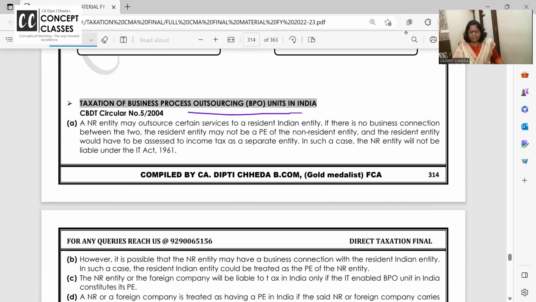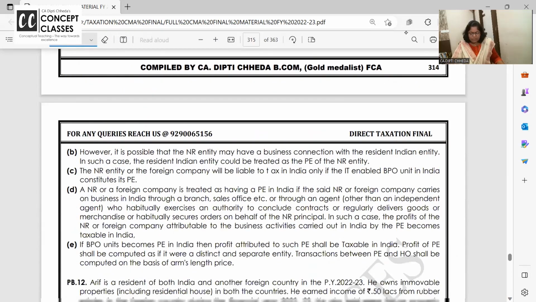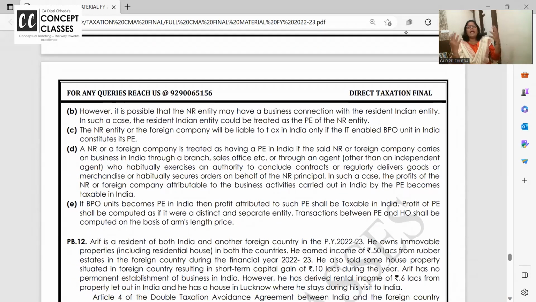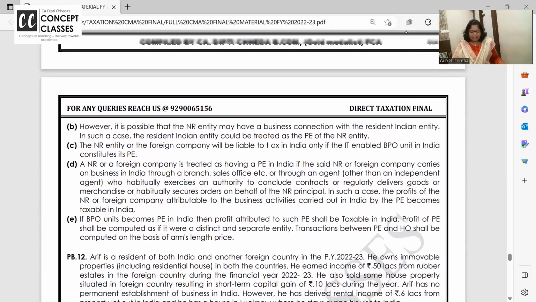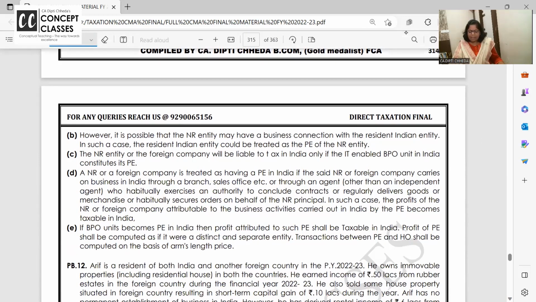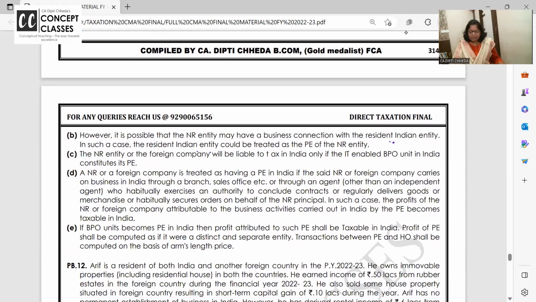Okay. So this is one thing. Same with business process outsourcing. BPOs also, if they have a connection with India, if they have a PE in India, then only they will pay the tax. It is possible that a non-resident may have a business connection in India. In such a case, the resident Indian entity would be treated as the PE of the non-resident. And the non-resident will be liable to pay tax in a BPO case only if this agent is working only for this foreign company.